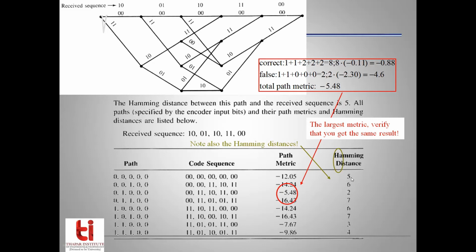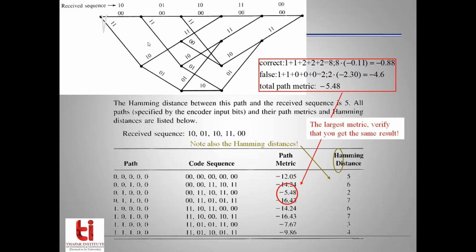Going by the logic, we will evaluate all such possible paths and calculate the Hamming distances between the code sequence and the received sequence, and try to find out which candidate sequence gives the least numerical value of Hamming distance. We will say that that particular code sequence in maximum likelihood has been the transmitted sequence.